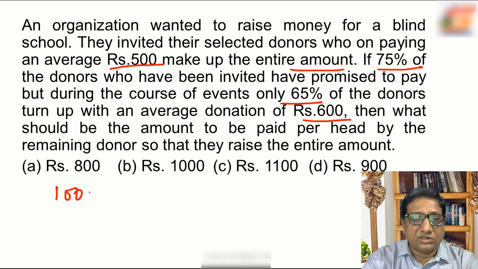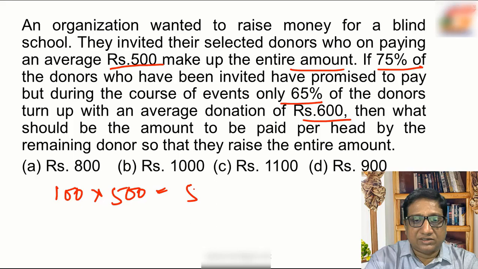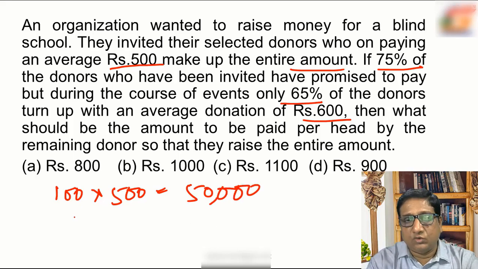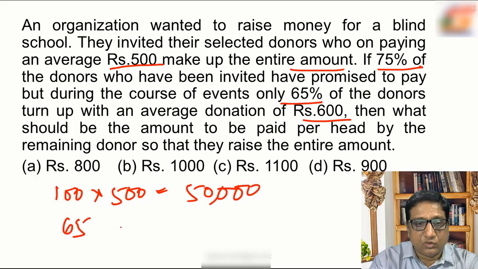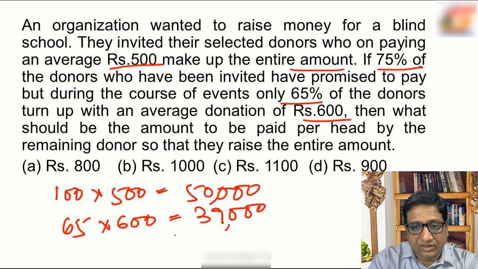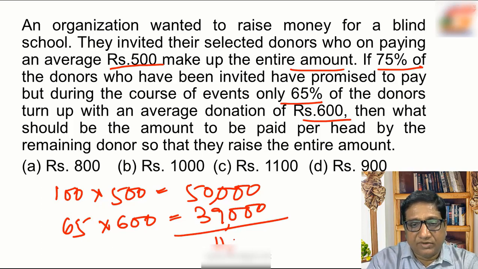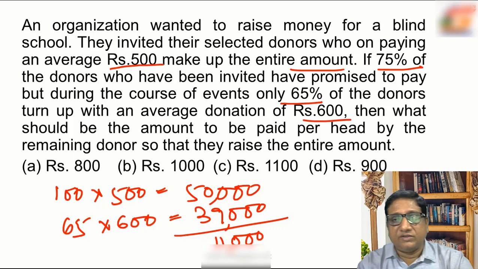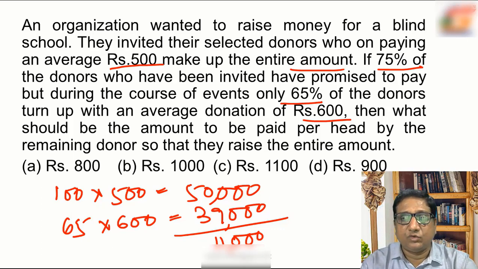So as the total number of donors is 100 and each promised to pay 500, the total collection will be 50,000, and only 65% of the total, that is 65 persons, paid at the rate of 600 each. So the collection became 65 into 600, that is 39,000. Now still there is a gap of 11,000. 11,000 rupees we still need to collect. So then how many donors are still there who can contribute?